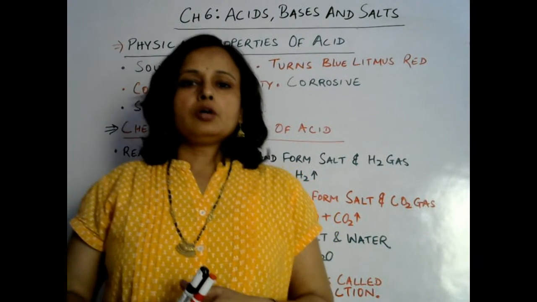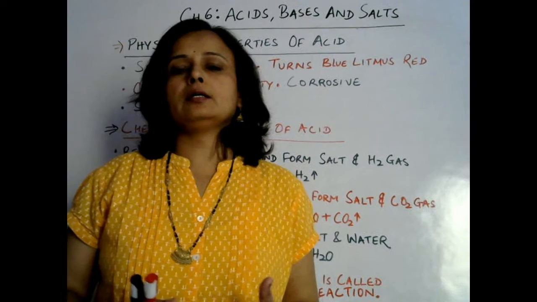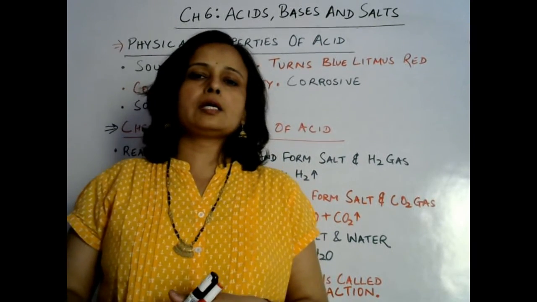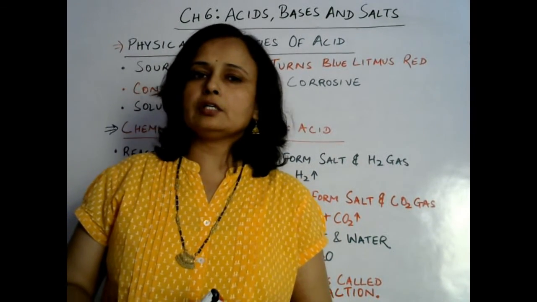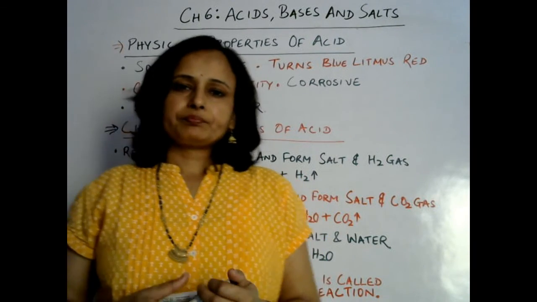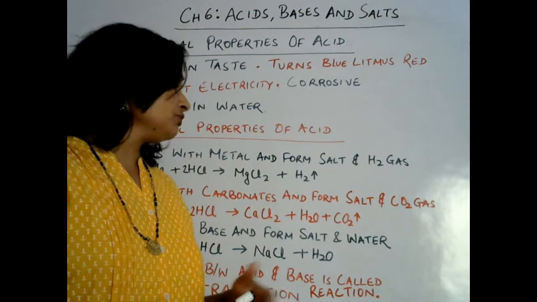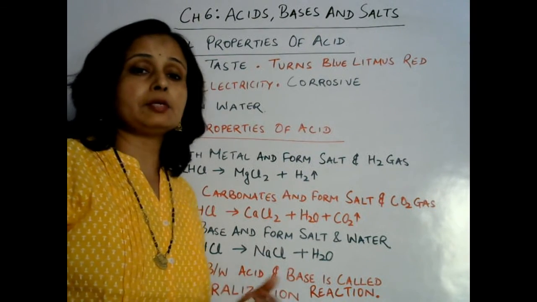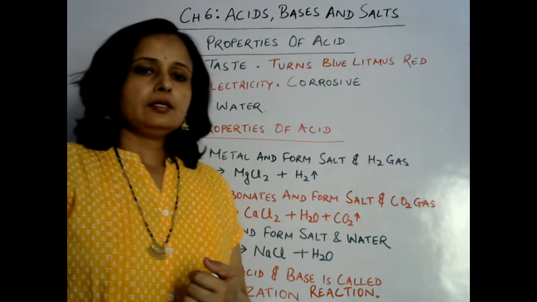So we should not keep acidic substances in a metallic object. That is why we should know the characteristic chemical properties of acid.